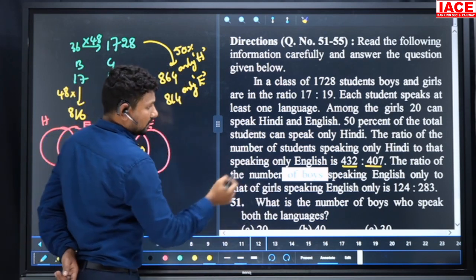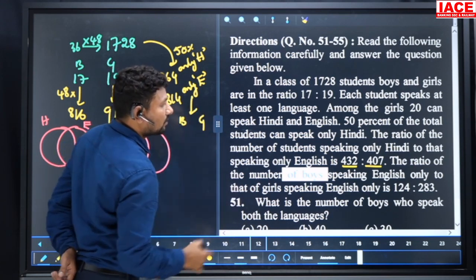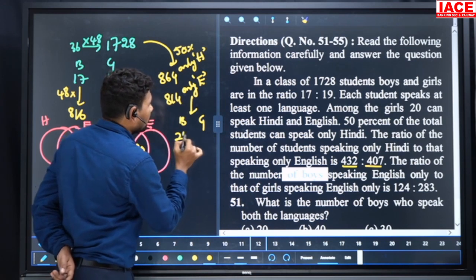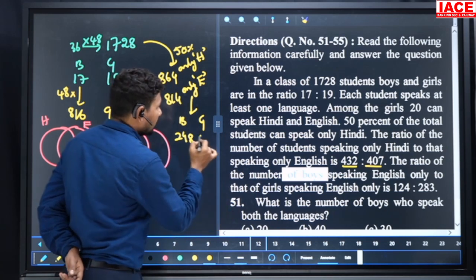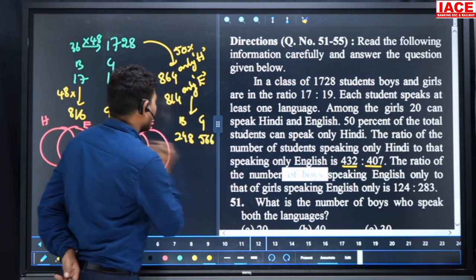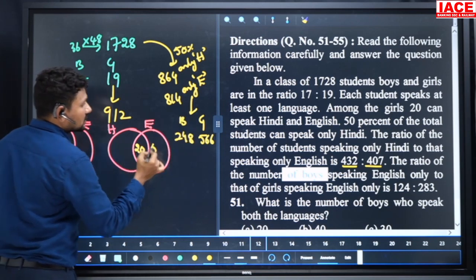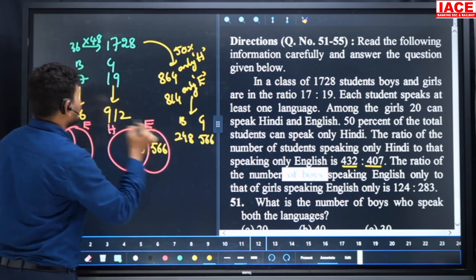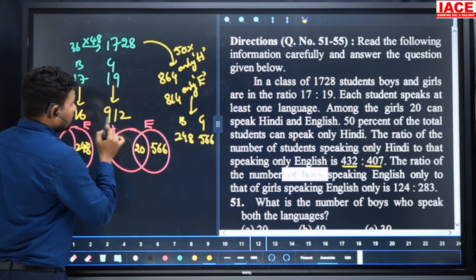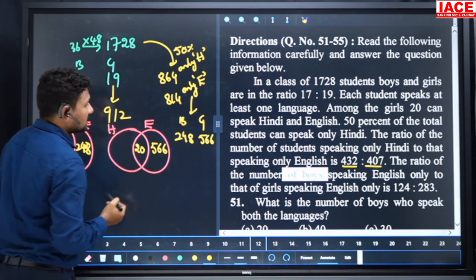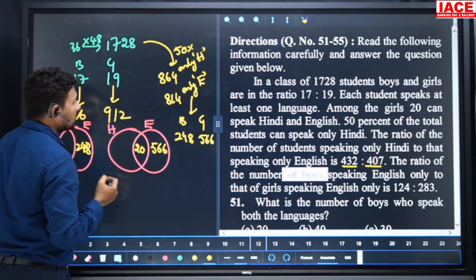Here, English wise we can make the boys and girls values. Boys 124 double value 248, and girls 283 double value 566. And we should substitute the values. So only English wise, girls how much? 566, and boys how much? 248. From 912, 20 and 566 will be removed. 500 removed from 900, we get 400.